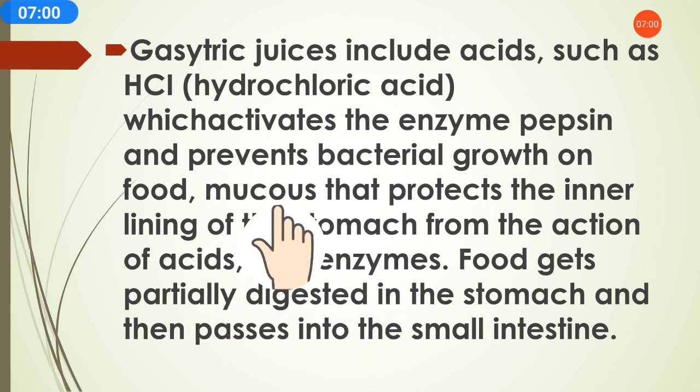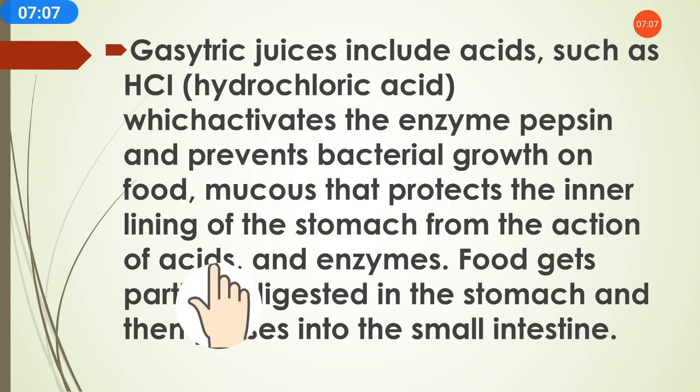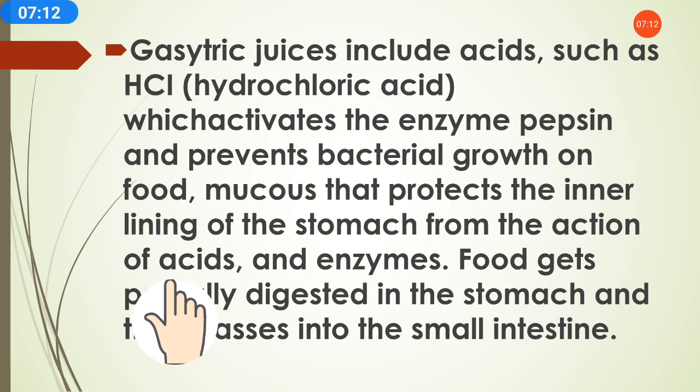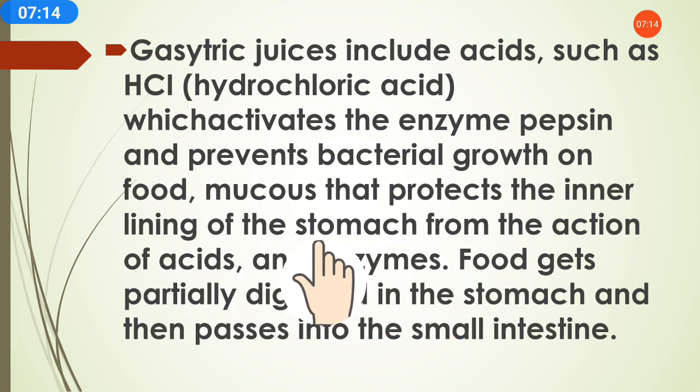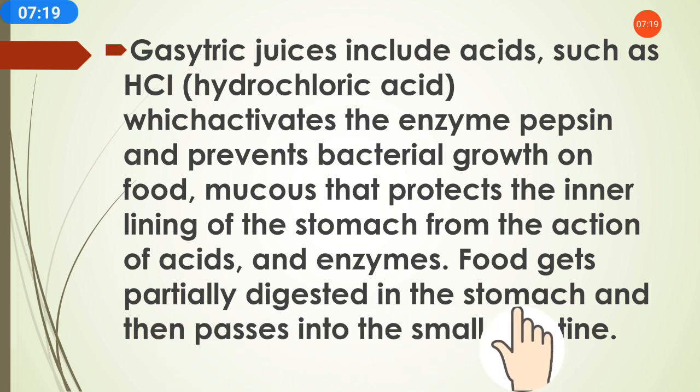Mucus prevents this, because in the stomach, acids are naturally produced through the gastric glands. So to protect the walls of the stomach and its inner lining, mucus is there. Food gets partially digested in the stomach. Some part of the food is partially digested in the stomach and then passes into the small intestine.